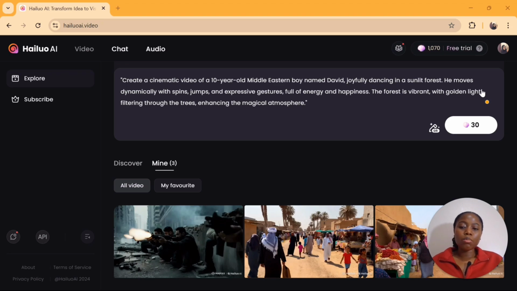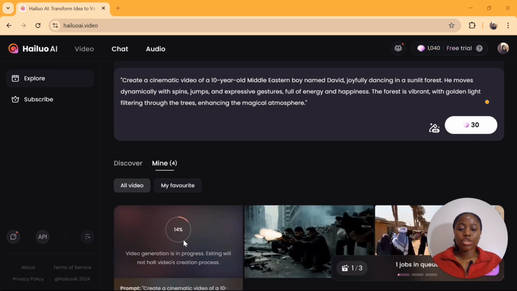Once you type in the prompt on Minimax Hailuo Ai, which is a completely free tool, all you have to do is to click on this 30 credit sign, and you only need to wait for 3 minutes for your generation to be complete. Minimax Hailuo Ai is an untapped gold mine and is the same tool I use to generate the story clip you watched in the beginning of the video. Your video will start to generate here, and it's usually under my icon. If you click here, you discover what other people are generating or what other people have already generated. This is your work. This is where you see your work under here.